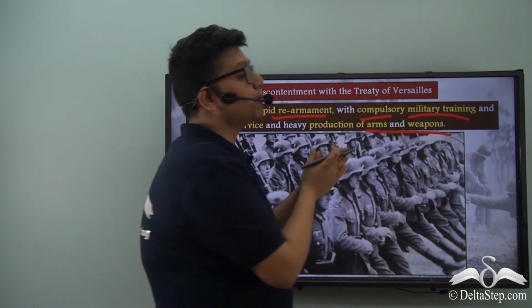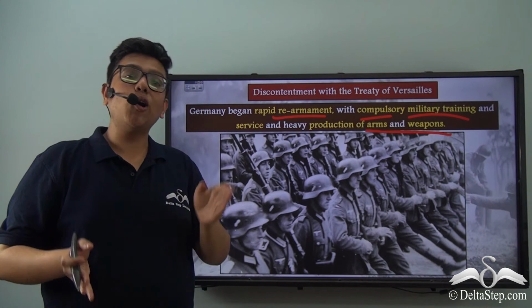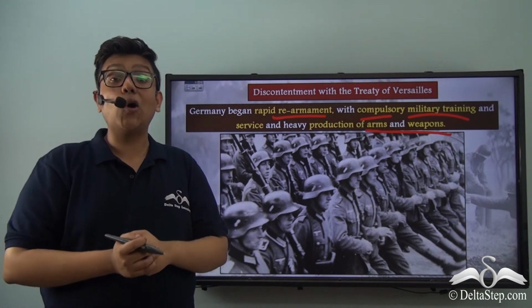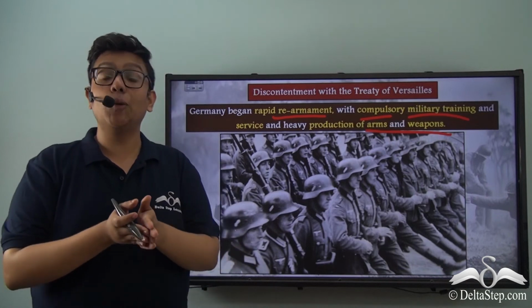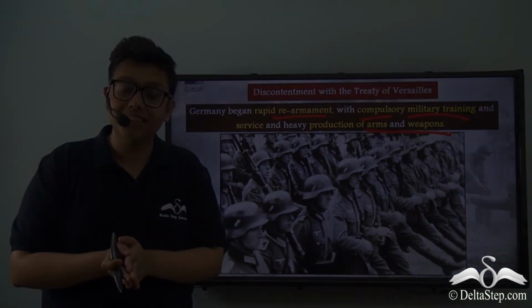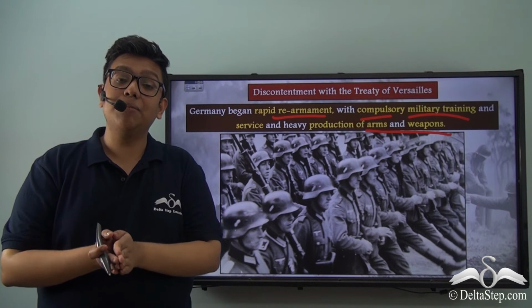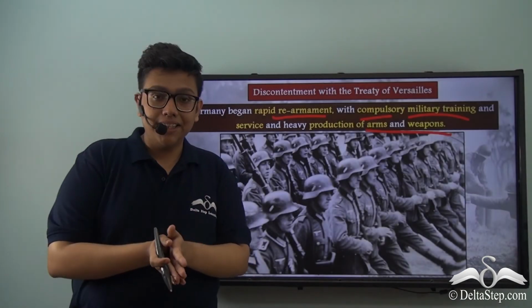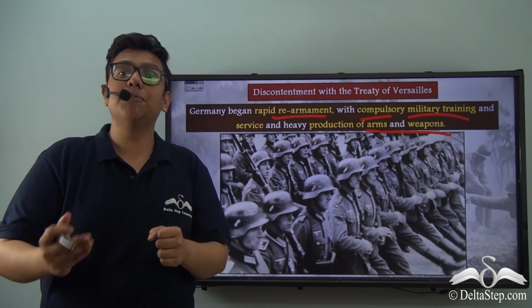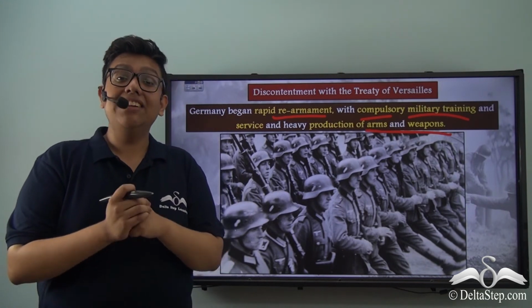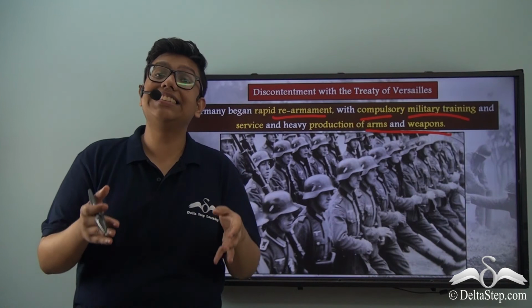But Hitler was smart. He knew that if he did all of this at once and all of a sudden, it would cause panic in the hearts of the other European nations, mostly the Allies, and they would declare war on Germany in an instant. Therefore, he made sure that all these developments happened gradually, in a phased manner, and also in relative secrecy, in a concealed manner.